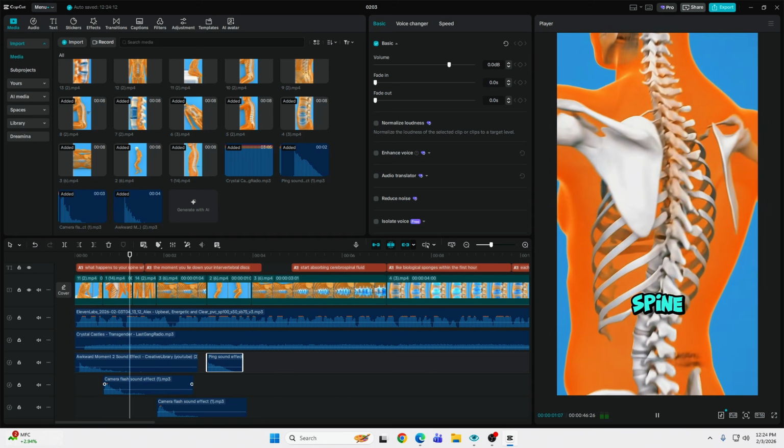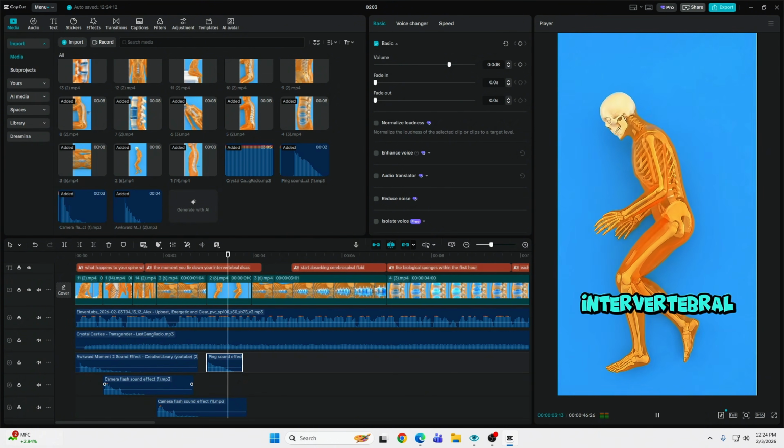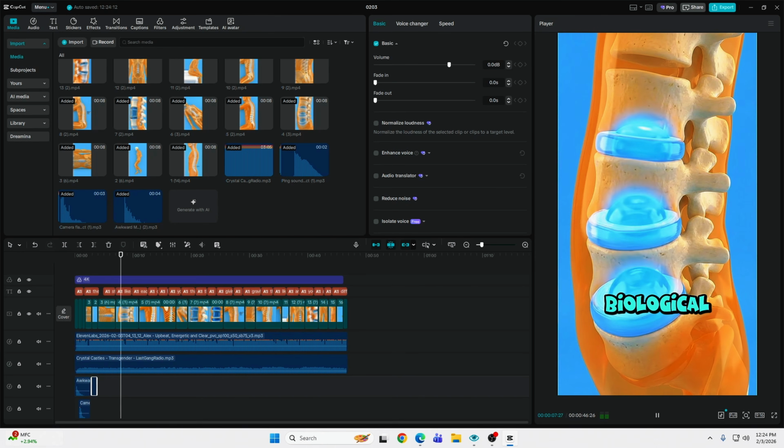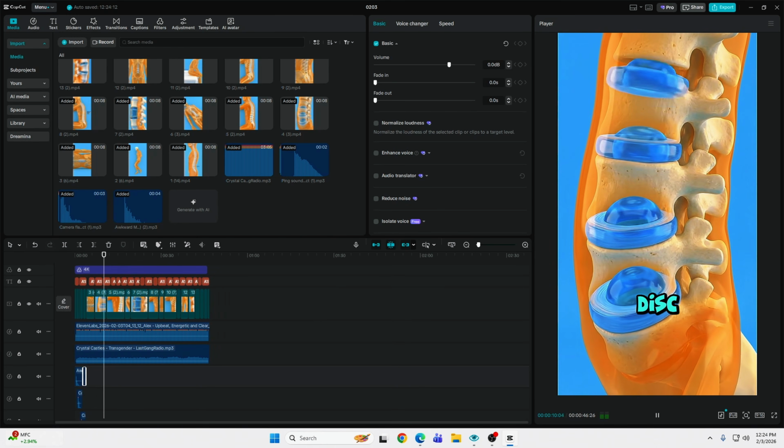What happens to your spine while you sleep? The moment you lie down, your intervertebral discs start absorbing cerebrospinal fluid like biological sponges. Within the first hour, each disc.